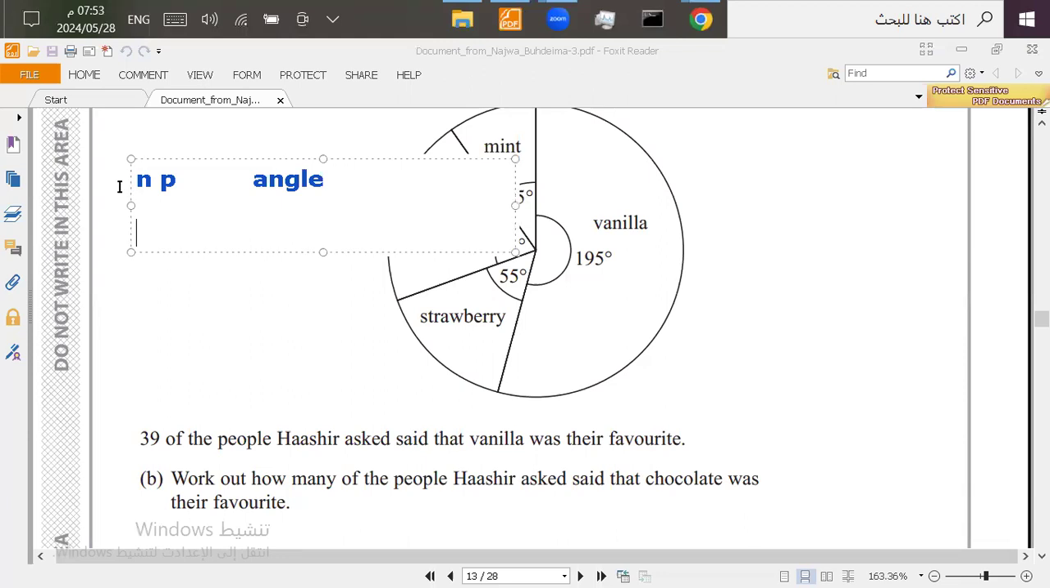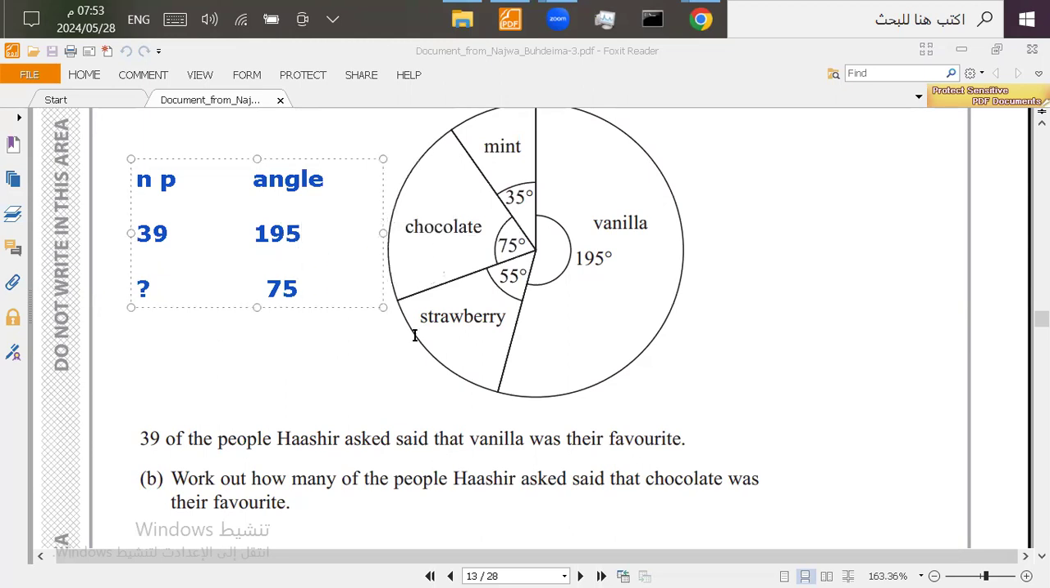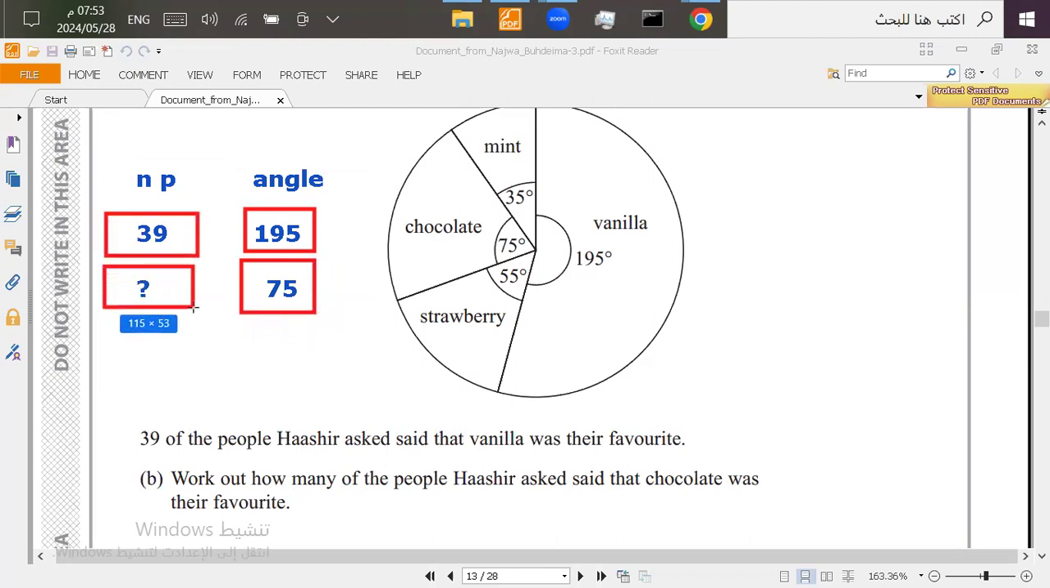First, 39 of the people are the vanilla people, so the angle is 195. Now I need to know the number of people with chocolate, which has the angle of 75. So I can use it that way because I know that the chocolate was 75. Now I do the boxes, I put them on top of each number, and I do the X method to find the missing number. I put the X in the middle.